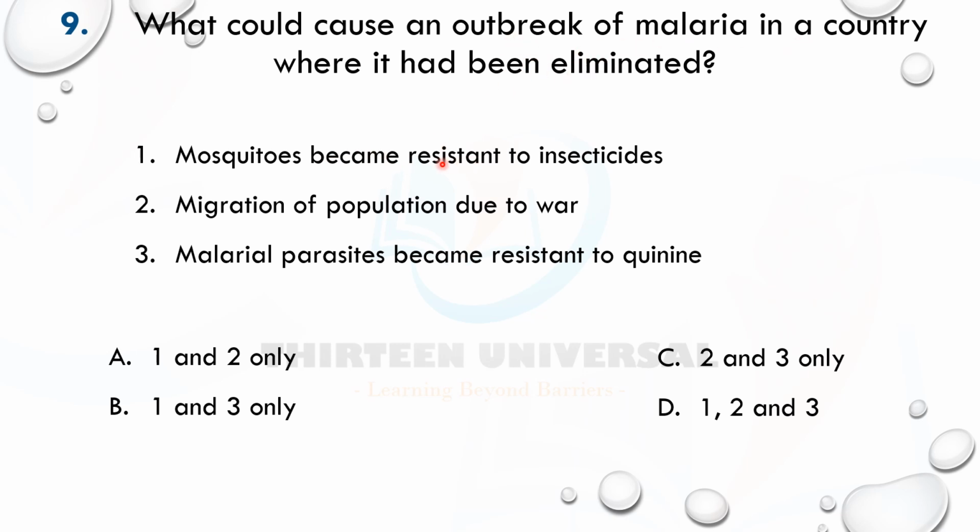So mosquitoes now are resistant to insecticide. Remember that the female Anopheles mosquito is the vector for the malaria parasite. So it is transmitted from an infected person to an uninfected person. So if they are resistant to insecticide, that means they're going to carry on, because they feed on humans and other animals. Why?